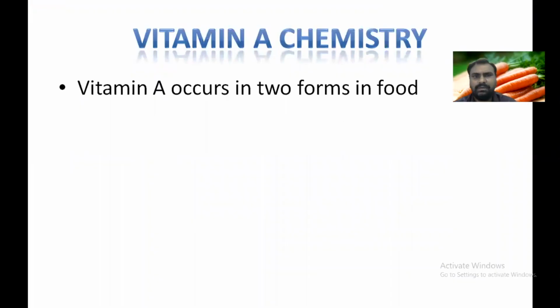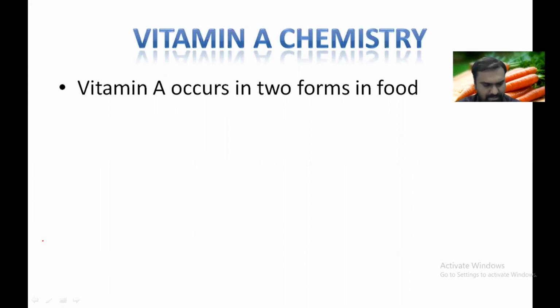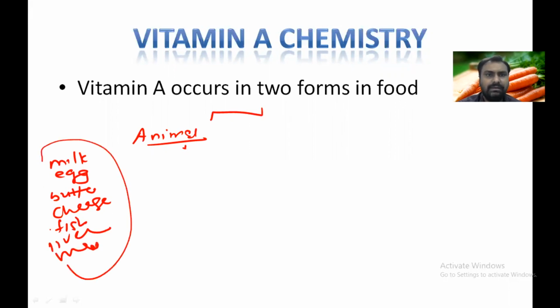So let's start with vitamin A. It occurs in two forms in our food. One is the plant form, and one is from the animal. When we eat animal-containing food like milk, egg, butter, cheese, fish liver oil, meat, we get the animal source of vitamin A. They are in the form of retinoids.